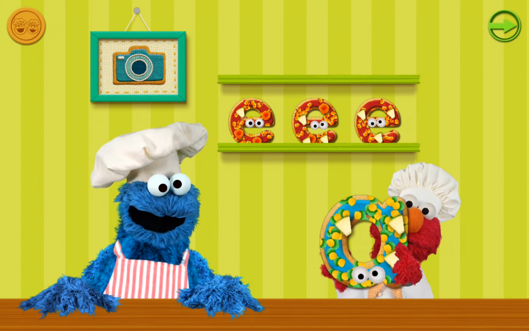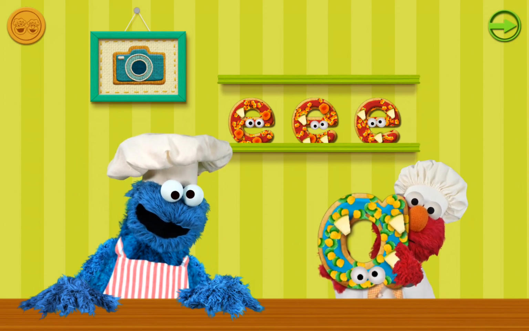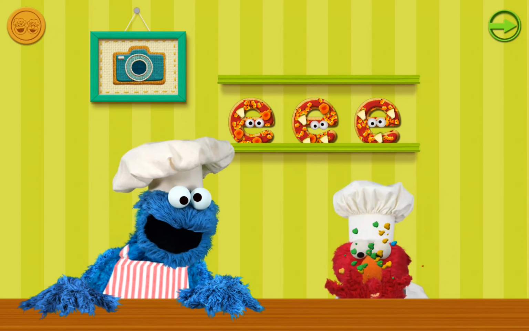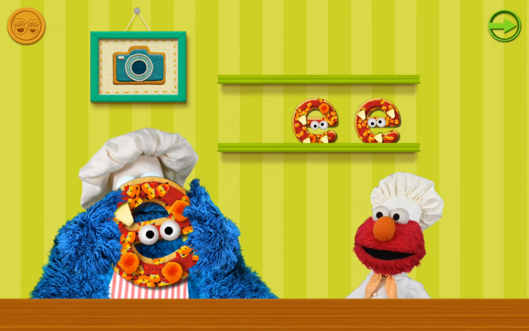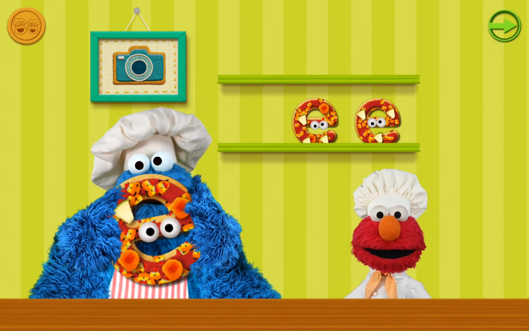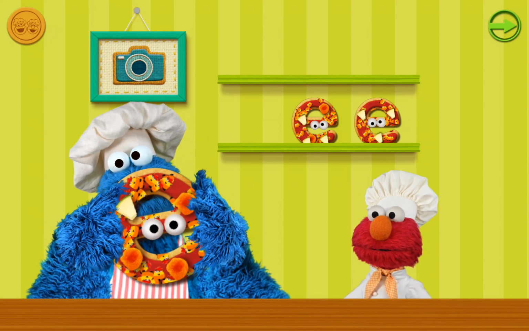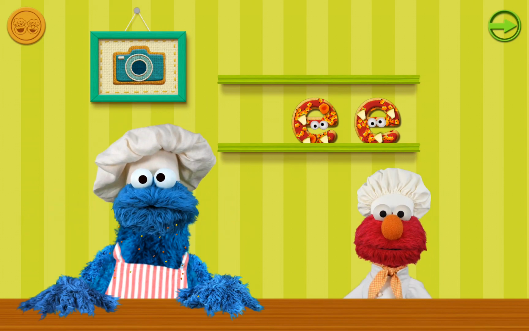Thank you, Chef. Oh, Elmo's gonna eat this cookie like Cookie Monster. Wow, you good. Cookie. This cookie is exceptional. Nom, nom, nom.